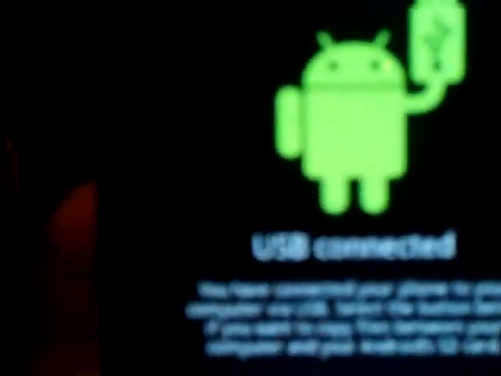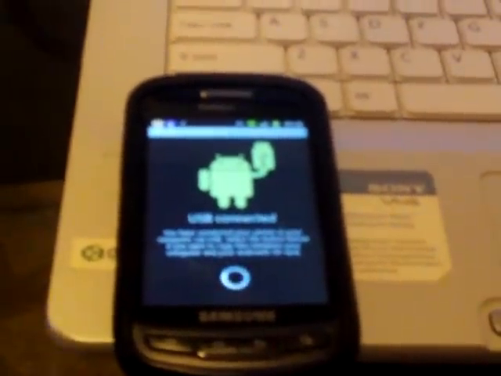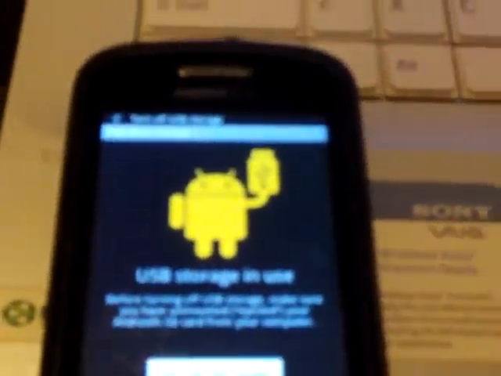The top choice will say USB connected. You'll click that. You'll see the little green Android guy. At the bottom it says turn on USB storage. Click that. Click OK. So basically it turns your phone into a removable disk drive, so your laptop will recognize it as that. And when it's all done, you see the little guy turn orange.